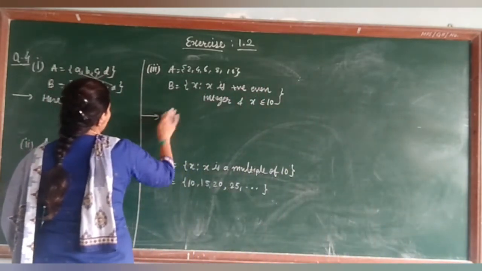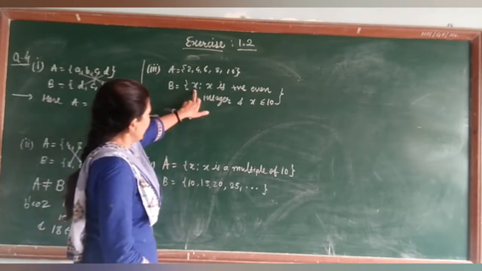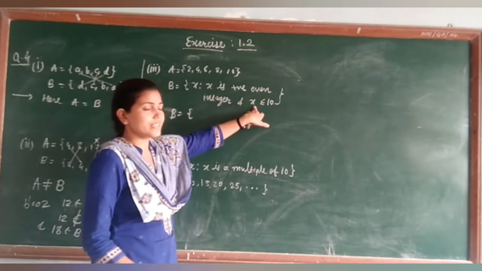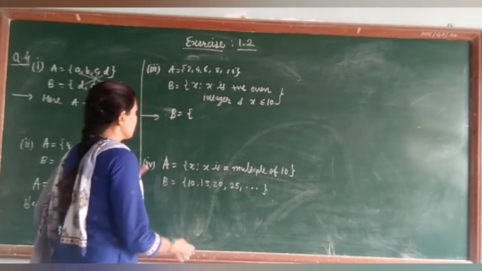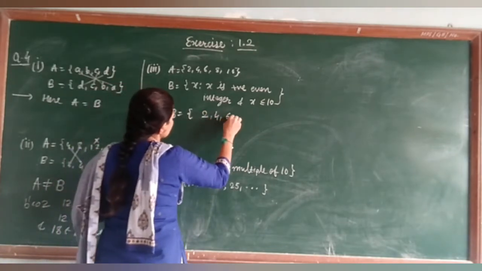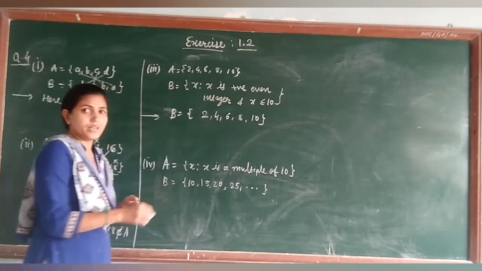Third one has a given. Let me write down B. So what can be B? X where X is a positive even integer and X is less than or equal to 10. Take the positive even integers. Positive even integer starts from 2: 2, 4, 6, 8 and the last one is 10. So here set B is this.